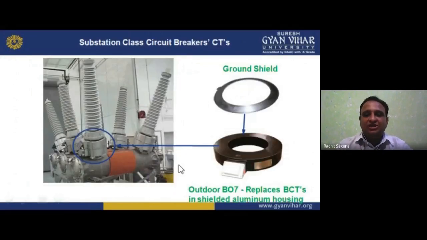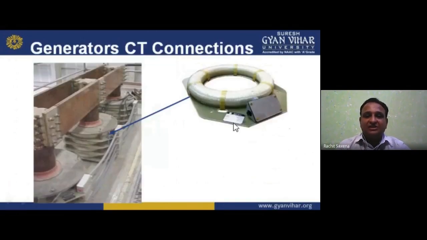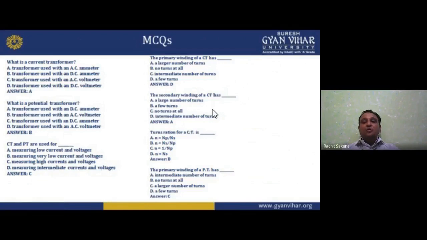Then we have ground shield like this for circuit breaker CT, the substation class circuit breaker, and we have the ring structure of window CT placed here for the current measurement. That is ground shield. And outdoor B0 burden 07 replaces BCT in shield aluminum housing. So we are using ground shield instead of others. Generator CT connection, we place it like this in the phases. Okay.